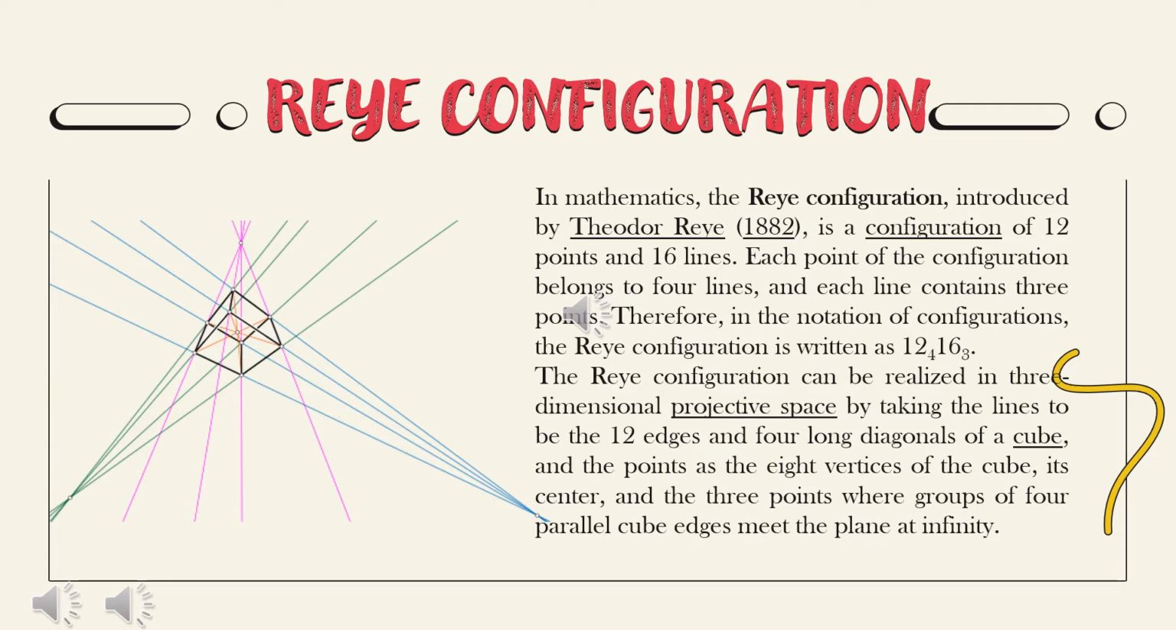The Reye configuration can be realized in 3-dimensional projective space by taking the lines to be the 12 edges and 4 long diagonals of a cube, and the points as the 8 vertices of the cube, its center, and the 3 points where groups of 4 parallel cube edges meet the plane at infinity.